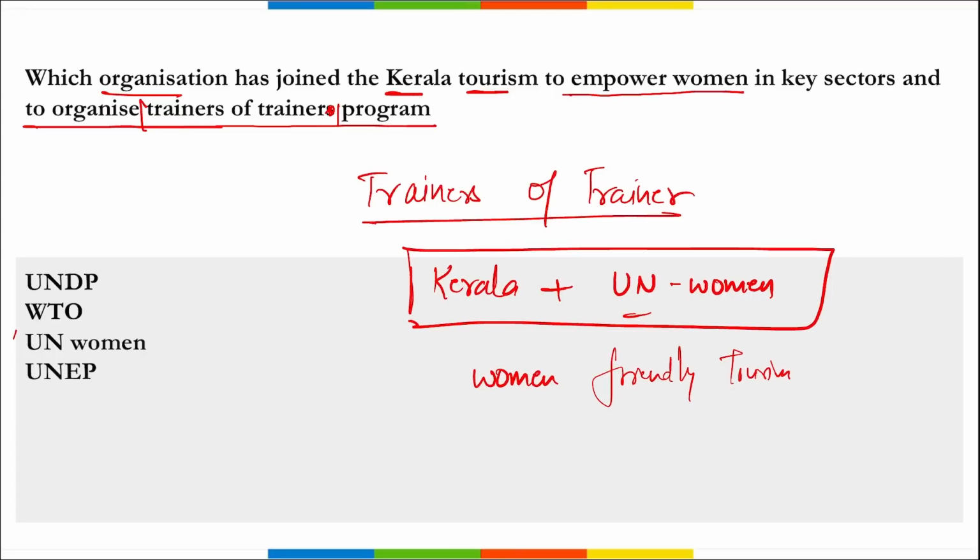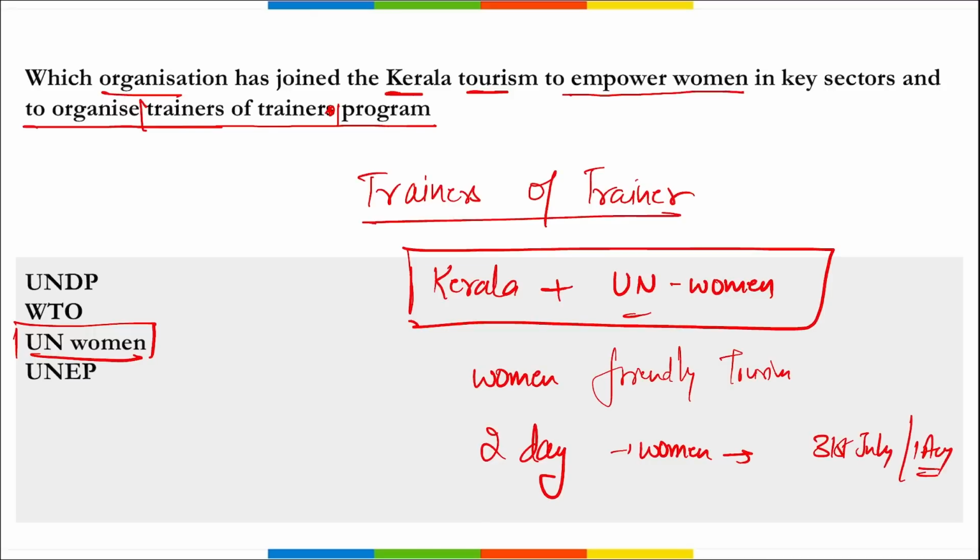So the correct option here is UN Women, which tied up with Kerala state to launch this trainers of trainers program. This is a 2 day long orientation for women. It will be held in Kottayam, Kerala, on 31st of July and 1st of August. It is basically to focus on various tourism activities that will help women play a critical role. Under this program, 85 women trainers have been initiated, and they will train women involved in various tourist activities and other services around the state of Kerala.